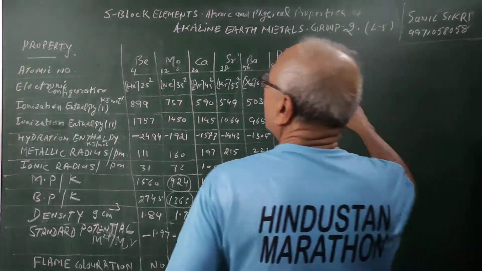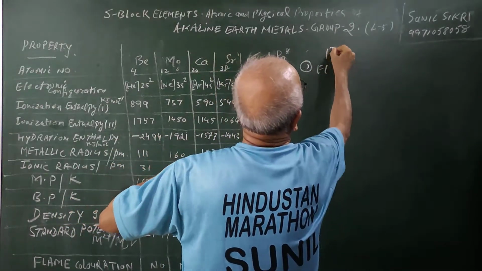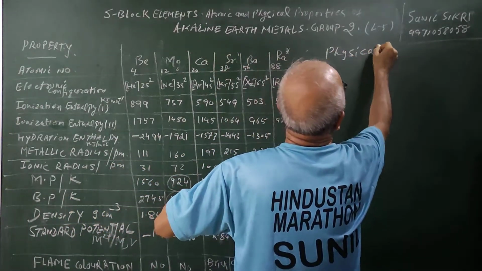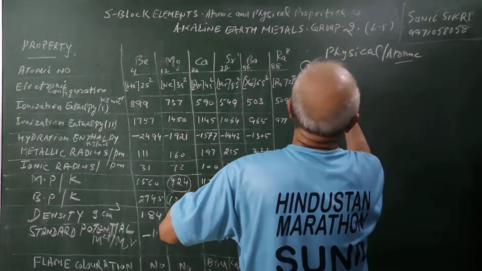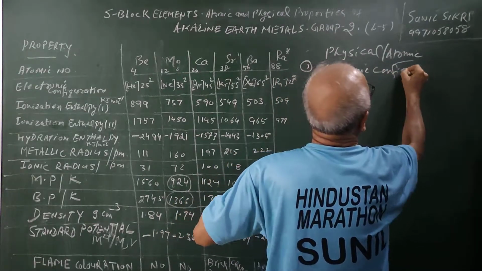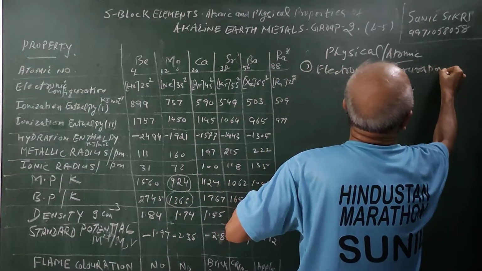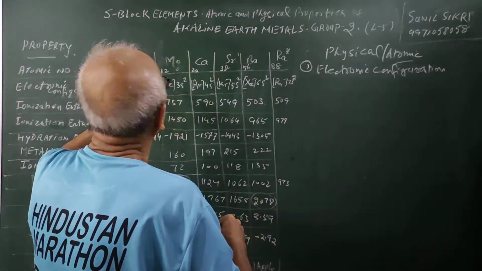Let us see the electronic configuration, physical and atomic properties. Let us see the atomic properties, electronic configuration. You will see beryllium, magnesium, calcium, strontium, barium, radium.